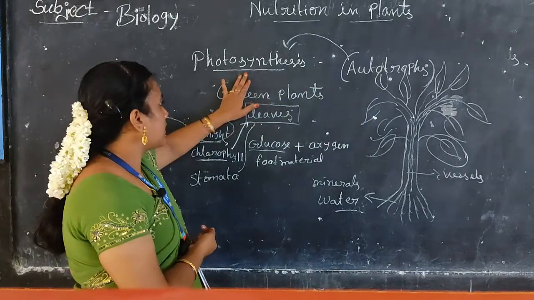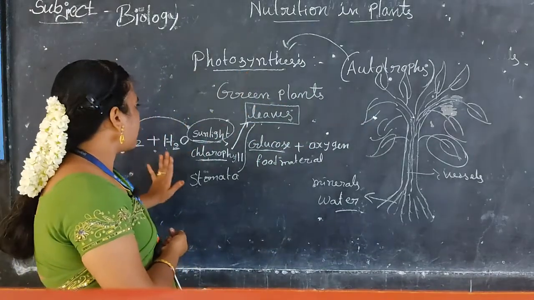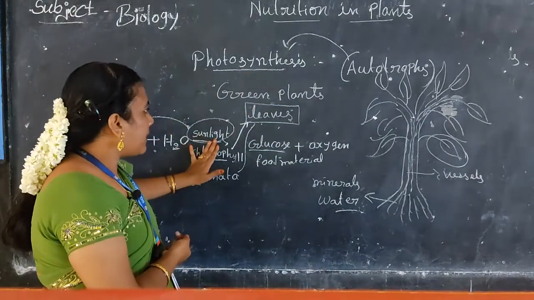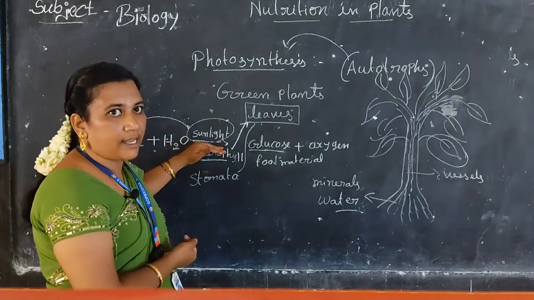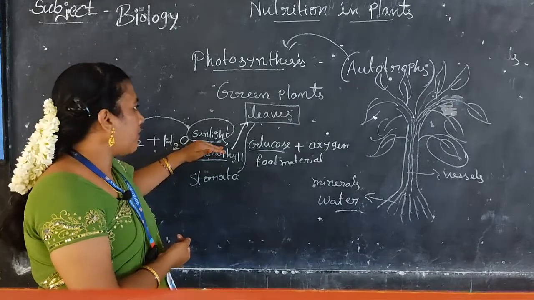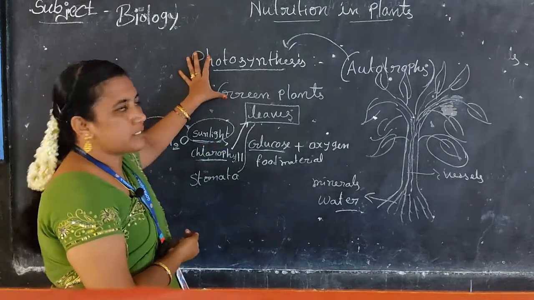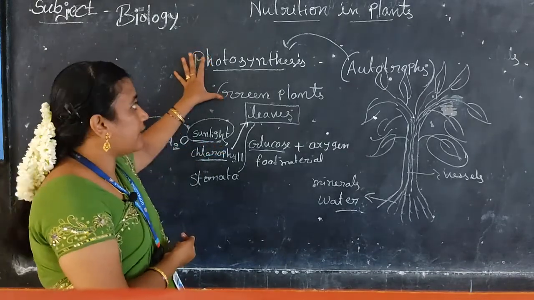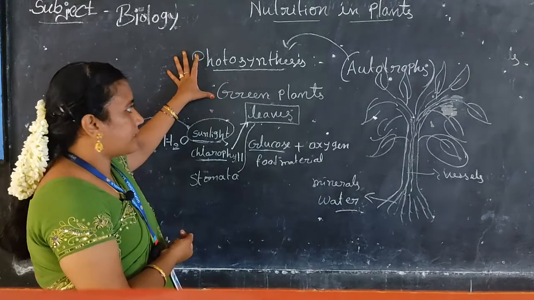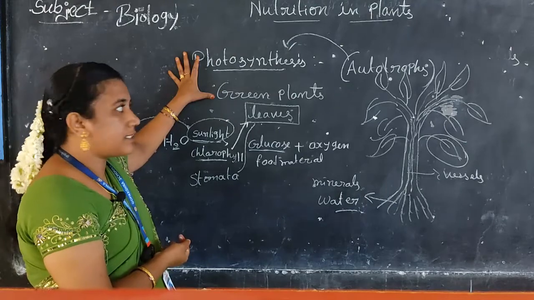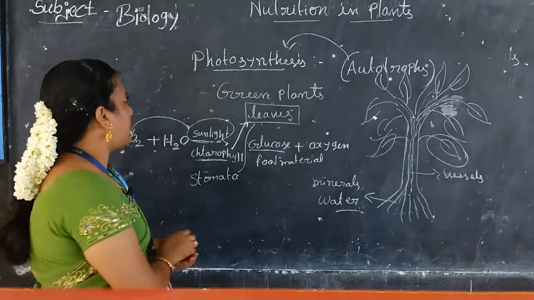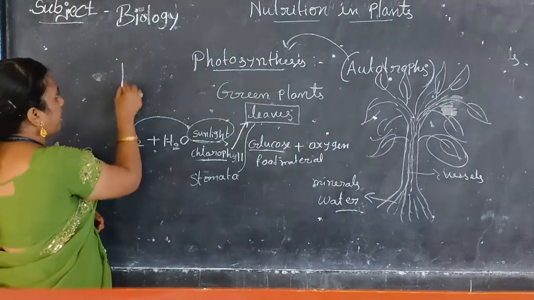For this process, carbon dioxide and water in presence of sunlight, a very essential requirement. Without sunlight, this process is not possible. For that we can take an example. Already I discussed one example: if you take 3 plants.